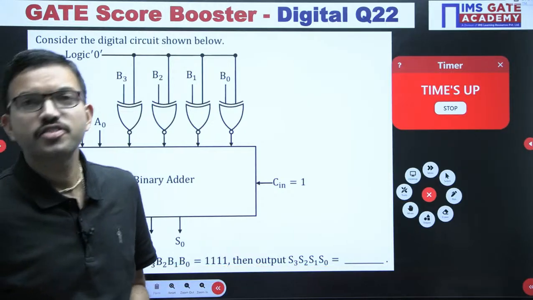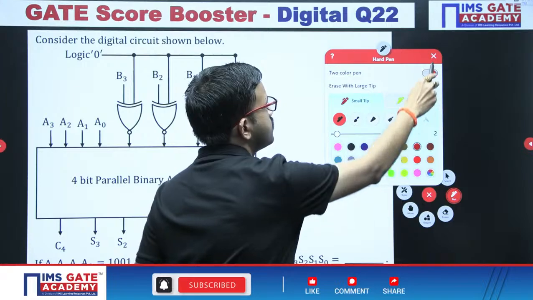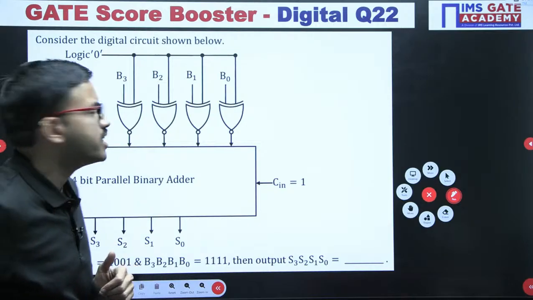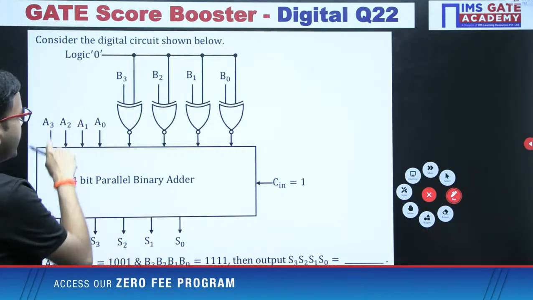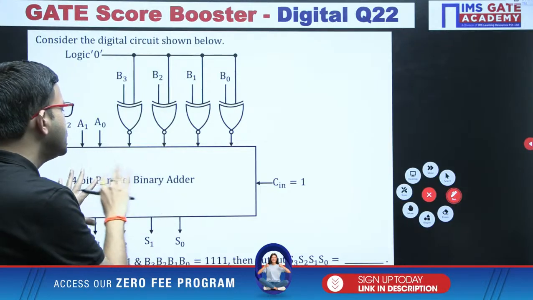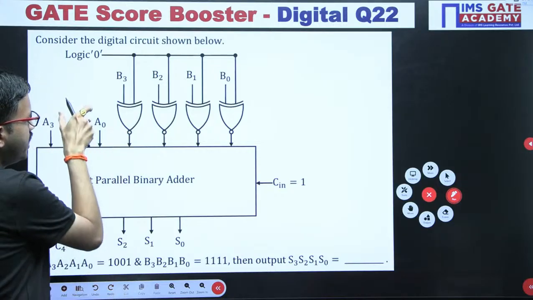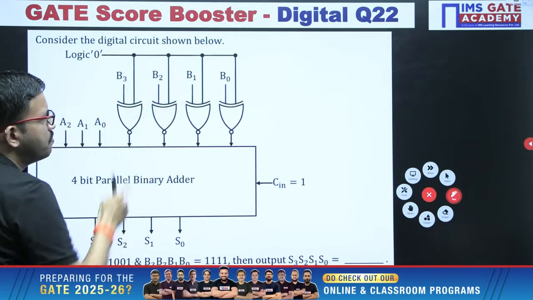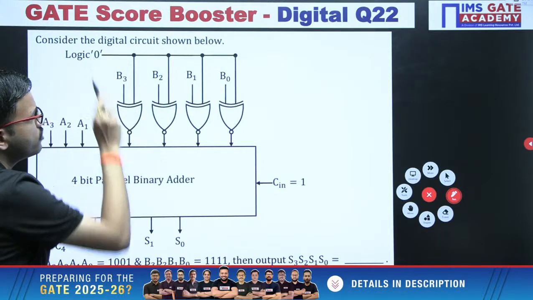Yes, very good. In this question you have a 4-bit parallel binary adder. That means this circuit will perform addition of 2 numbers. Here A is a 4-bit number, and here is another 4-bit number. In general this circuit performs the addition operation, but if you observe, the A bits are given directly, whereas instead of the B bits directly, we are passing the respective B bits through XNOR gates, and for all these XNOR gates the other input is kept at 0.